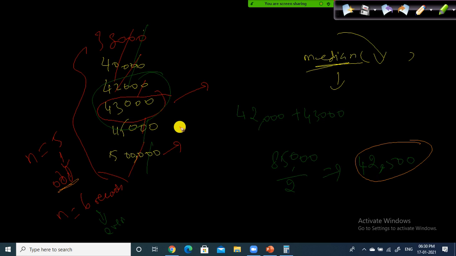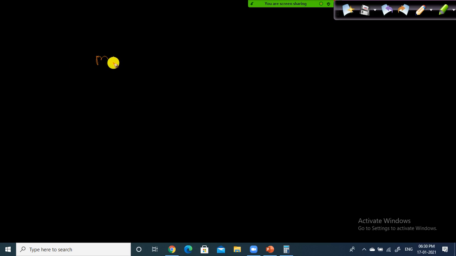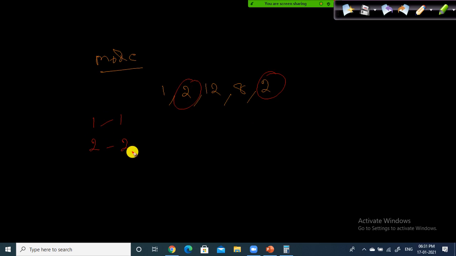Next we will see what is mode. Mode is nothing but the most frequently occurring value. Let's say I have 1, 2, 12, 8, and another 2. So what is the mode here? We studied this in school time. Very easy, right? 1 is occurring only one time, 2 is occurring two times. The most frequently occurring value is 2 here. That is the mode. So this is called unimodal.